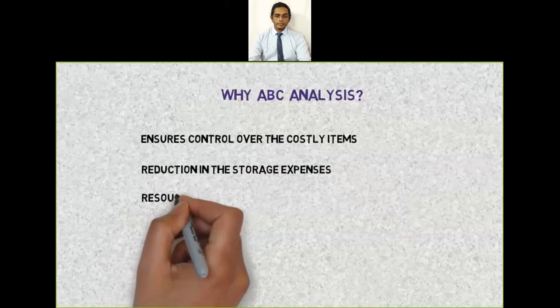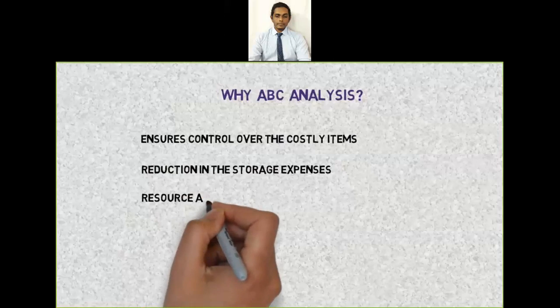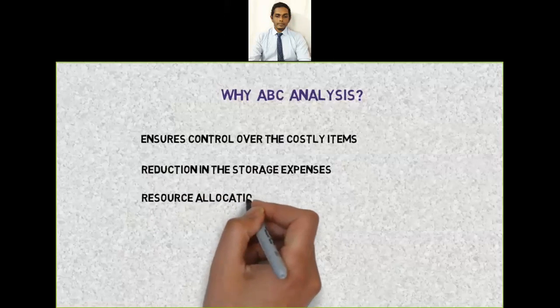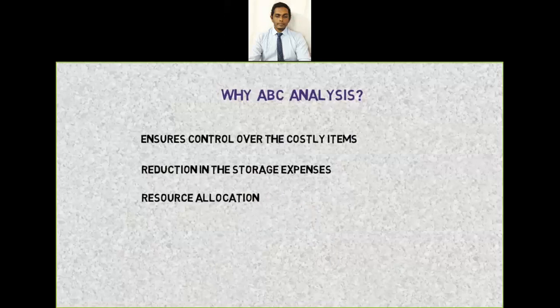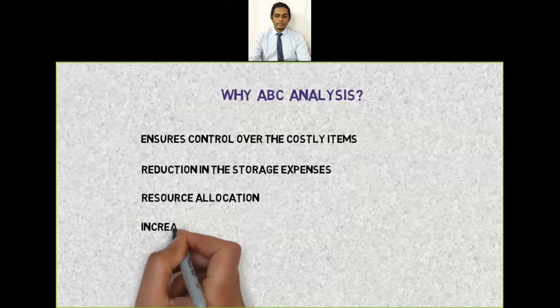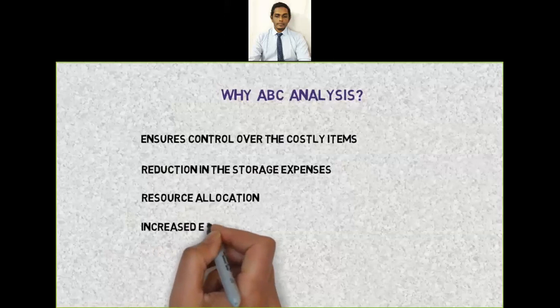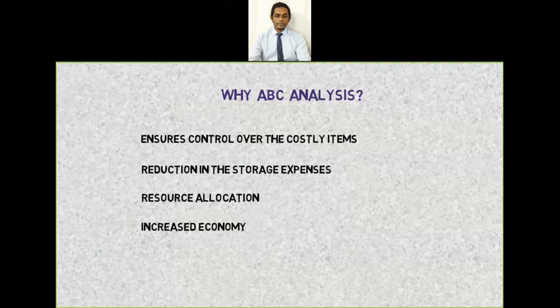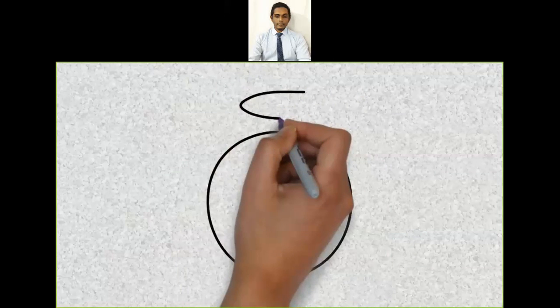Resource allocation with ABC analysis is a continuous process requiring periodic tracking of Class A items. Since these items are of utmost value, the stock level must always align with the customer demand. Number 4 is economy. This method is economical since equal time and labor is not needed for all types of material. Thank you guys for listening. Adios amigos.